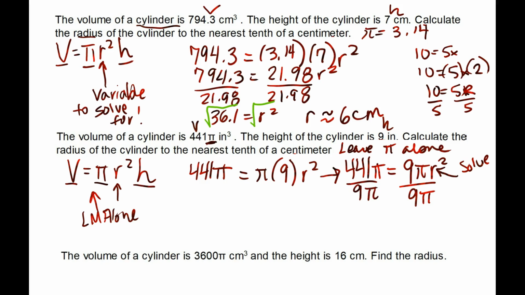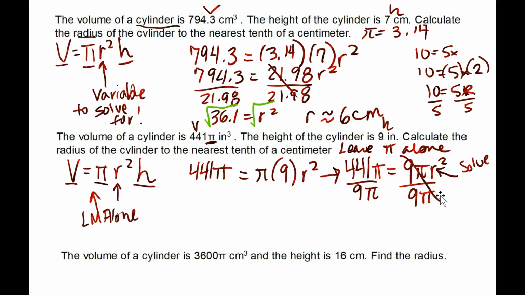Divide by 9 pi. I know this looks weird, but I promise you it's the same concept as this right here. You're trying to get r alone, divide by 5. You're trying to get r squared alone, divide by 21.98. We're just not multiplying the pi out. We're just leaving it as pi. And what happens? They cancel. Even though I didn't cancel over here, it cancels. It's gone. Goodbye. And so this is the magic that happens over here.